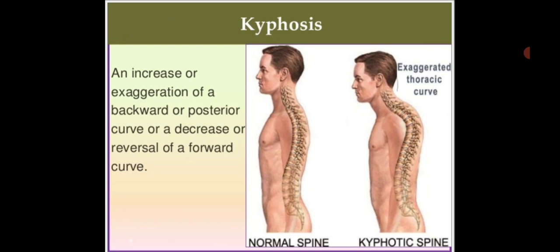Some rounding is normal, but the term kyphosis usually refers to excessive rounding of more than 50 degrees. This deformity is also called round back or hunchback.